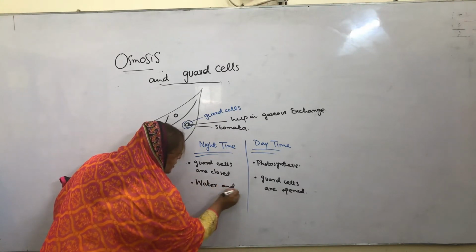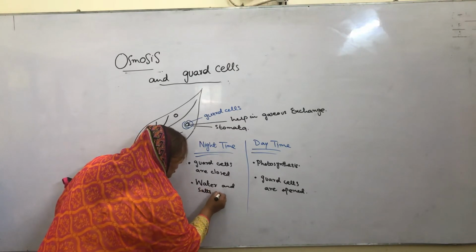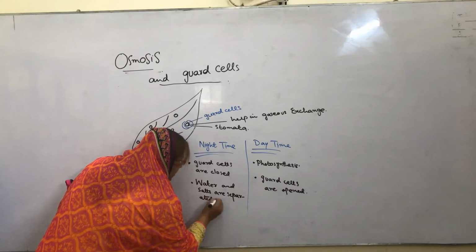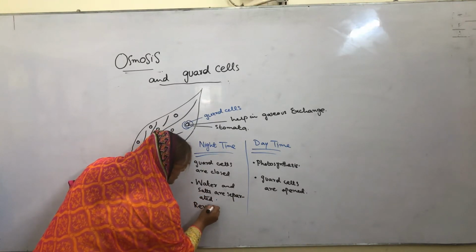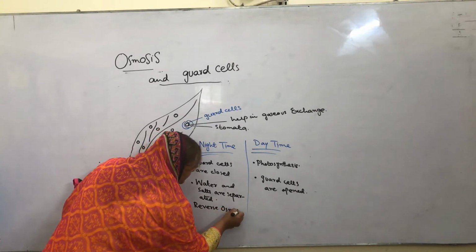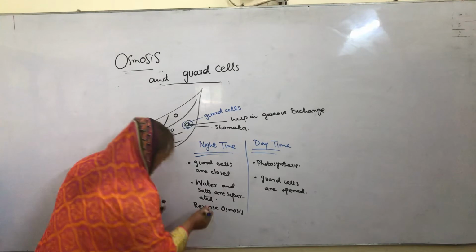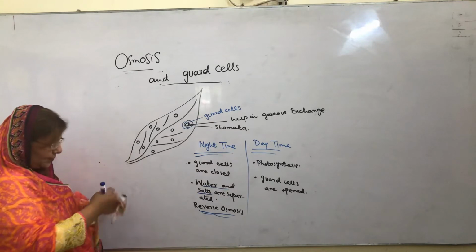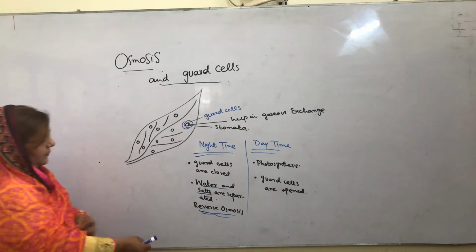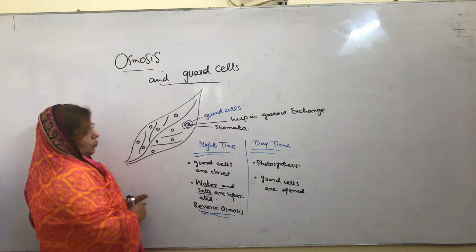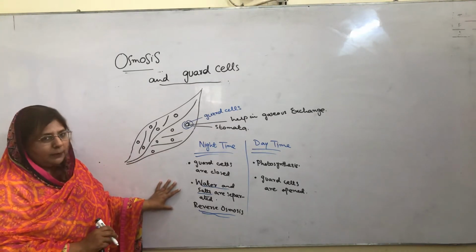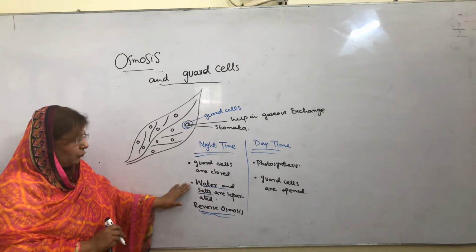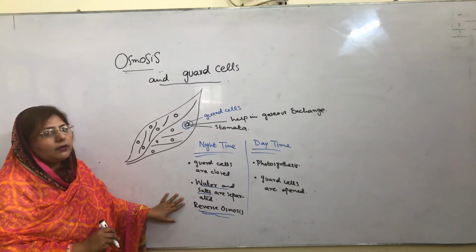Water and salts are separated. This process is called reverse osmosis. So this is very important: reverse osmosis, water and salts, and this whole process happens at night time. At night time the guard cells are closed and they maintain the pressure in the body of the plant, and the guard cells separate water and salt, and this process is called reverse osmosis.